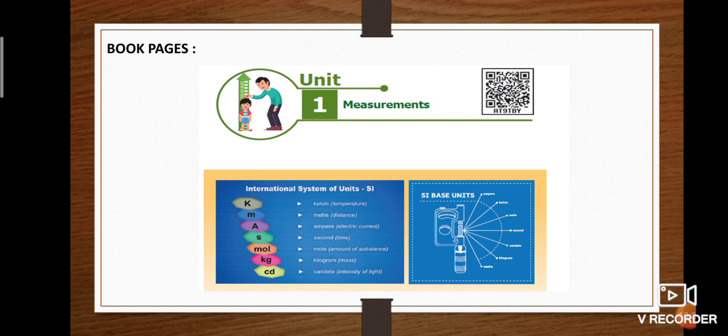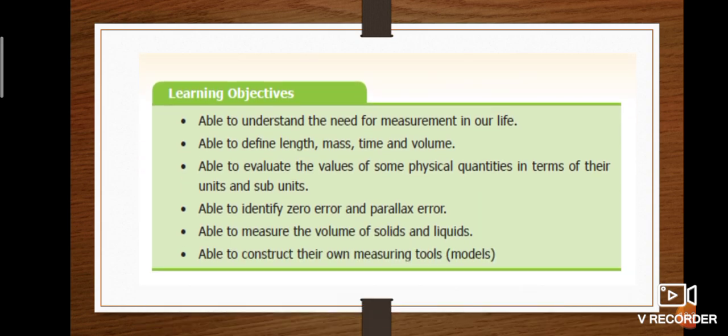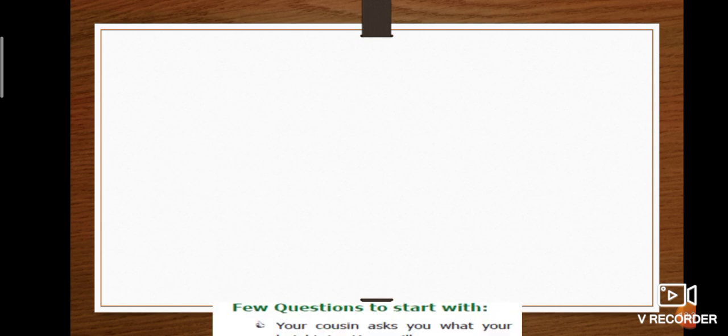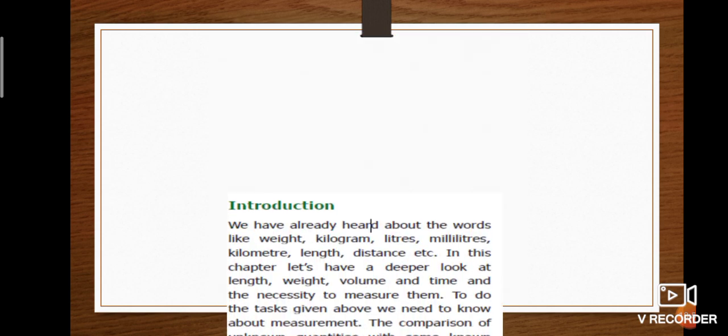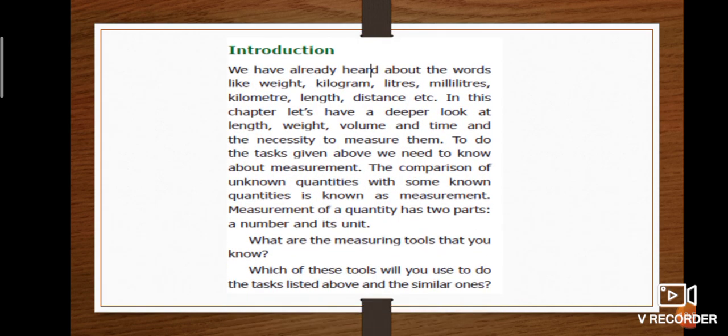Shall we see some textbook pages? This is the first page of measurement in your book. It explains basic SI units. On the first page itself, they have given the learning objectives which I explained earlier. This is page number 2. They discuss a few questions from daily activities for height, distance, weight and volume. This is the introduction part and it explains what measurement is and how it is measured.